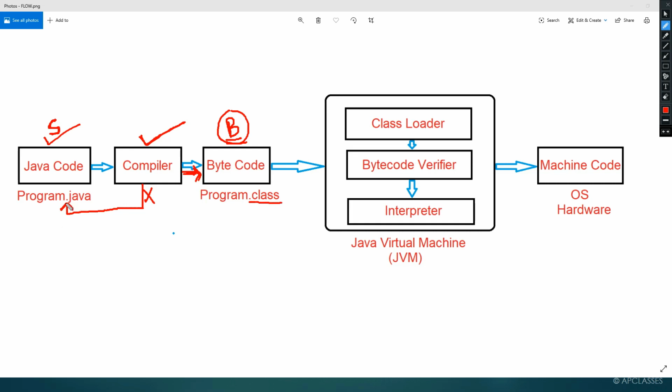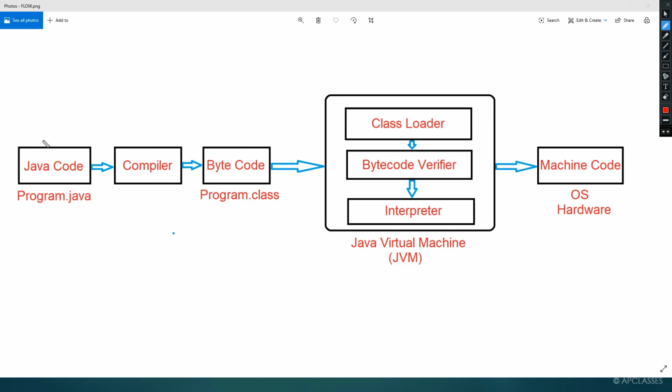Source code has the extension .java, by which we come to know that this is the program written by the programmer. Once the program is converted to .class, we come to know that the compilation is over and the bytecode is generated.